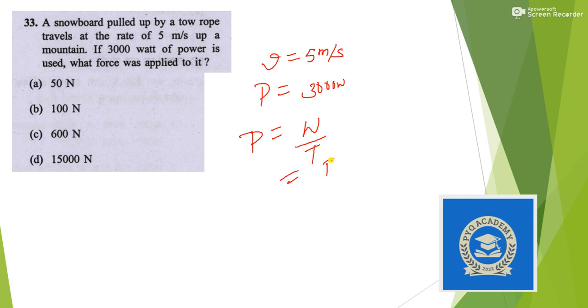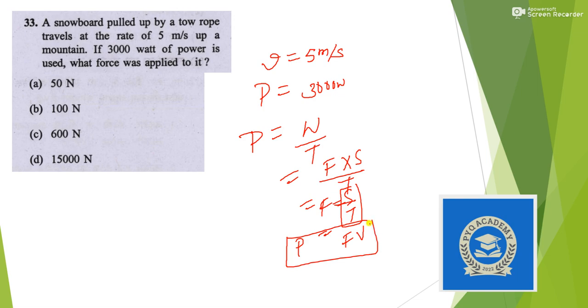Work can again be changed into force into displacement, by time. Now here S by T, that means displacement by time, is nothing but velocity. So power equals force into velocity. Now apply this formula: 3000 equals force into velocity 5.